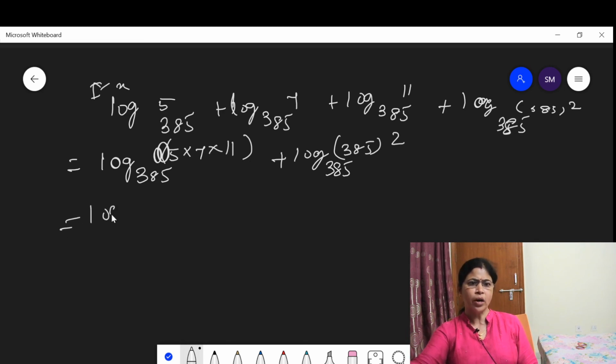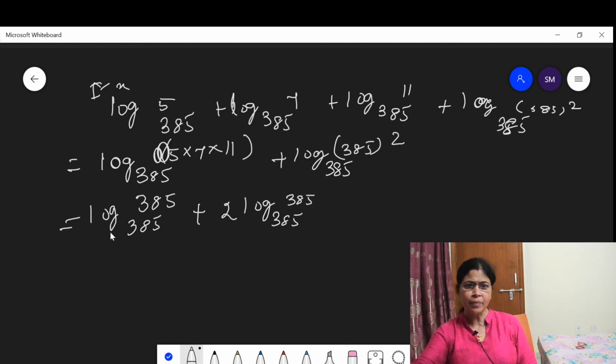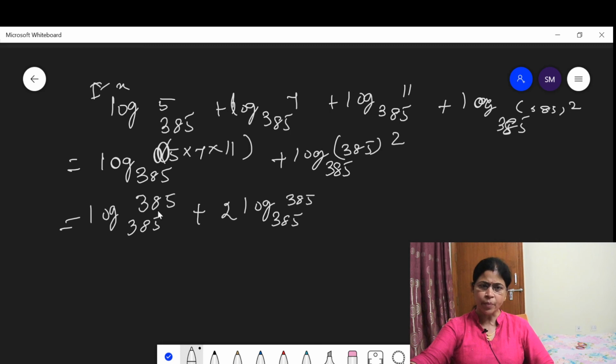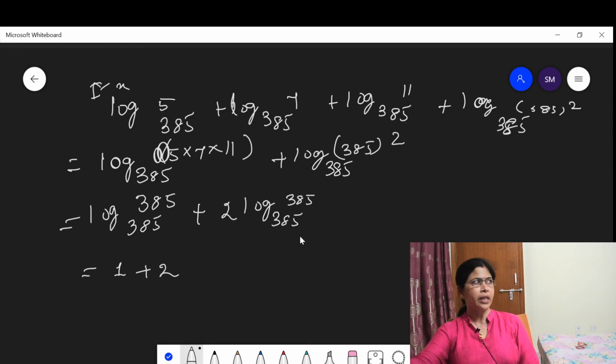Then this is equal to logarithm of 385 of 5 into 7 is 35, 35 into 11 is equal to 385. Here, taking the exponent outside, this is equal to logarithm of 385 of 385 plus 2 into logarithm of base 385 of 385. Logarithm of base 385 of 385 is 1. This is 1 plus 2, which is equal to 3.